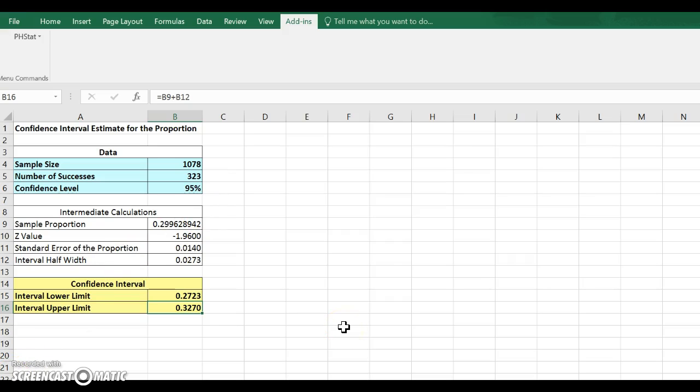So given these calculations, you can say that you're 95% confident that between 27.3% and 32.7% of CEOs have earned their MBAs. So part B of the question reads, some believe that fewer contemporary CEOs are earning MBAs. Suppose we wish to conduct a hypothesis test to see if the fraction has fallen below the 34% mark. What does the confidence interval indicate?